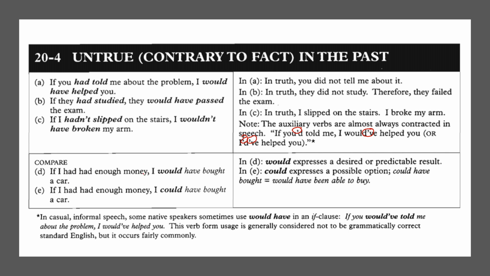If I had had enough money, I would have bought a car. Would expresses a desired or predictable result. And if I had had enough money, I could have bought a car. Could expresses a possible option. Could have bought, would have been able to buy.